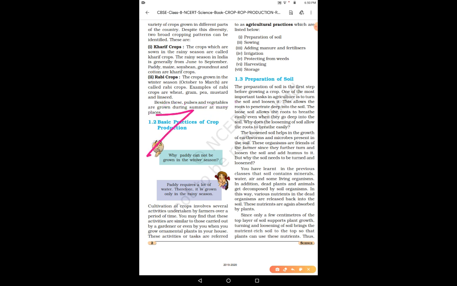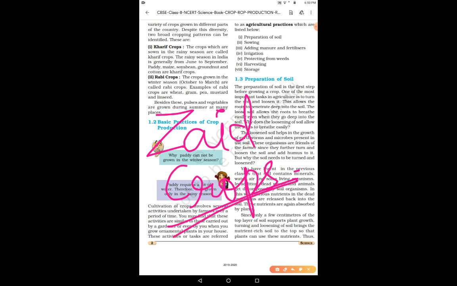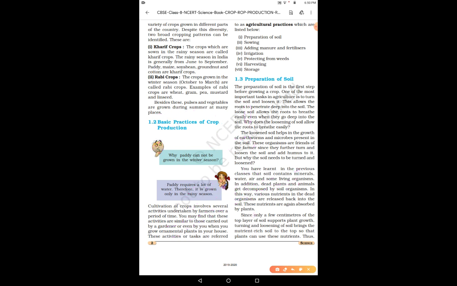Those crops are known as the Zaid crops. Zaid crops are those crops which are grown in the summer season, right? For example, watermelon. Okay, Zaid crops are not given in your NCERT book, but in many of the schools Zaid crop is done, right? So it is also a general basic type of crop, just like Kharif and Rabi crops, right? So here we complete the different types of crops.